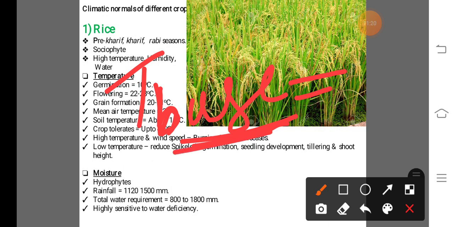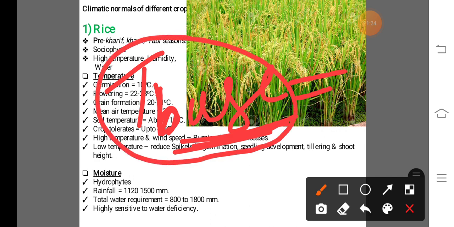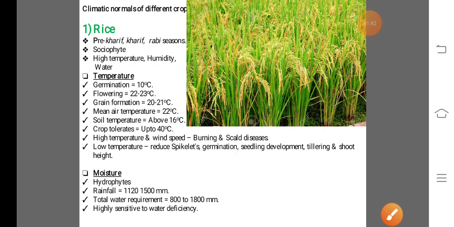This is known as the base temperature. The base temperature of the rice crop is 10 degrees Celsius. So this is about the maximum, minimum, optimum, cardinal and base temperature.